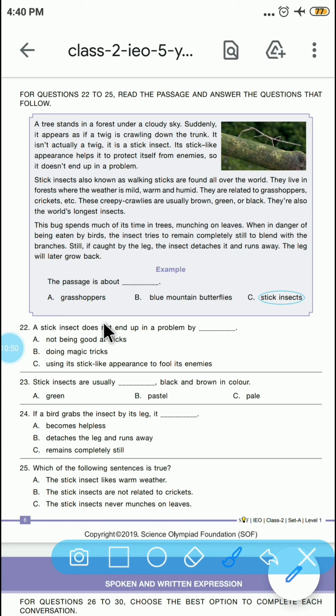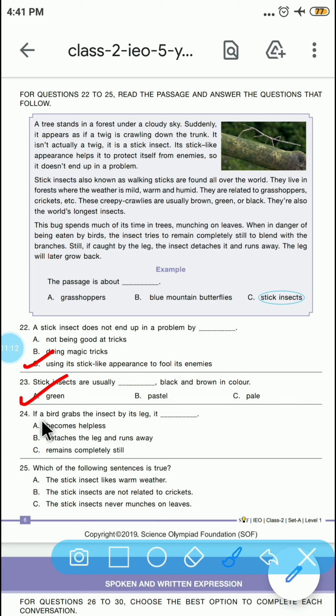The stick insect doesn't end up in a problem by using its stick-like appearance to fool its enemies. Stick insects are usually black and brown in color, so green, black and brown in color.